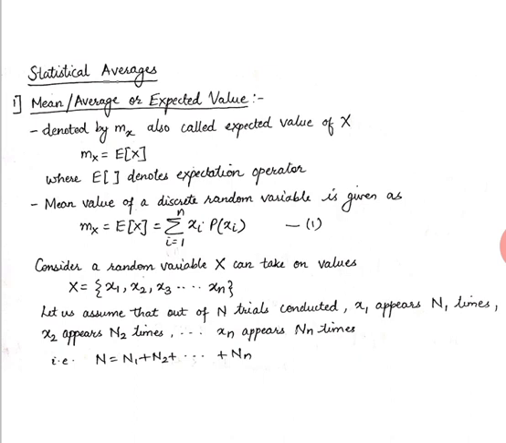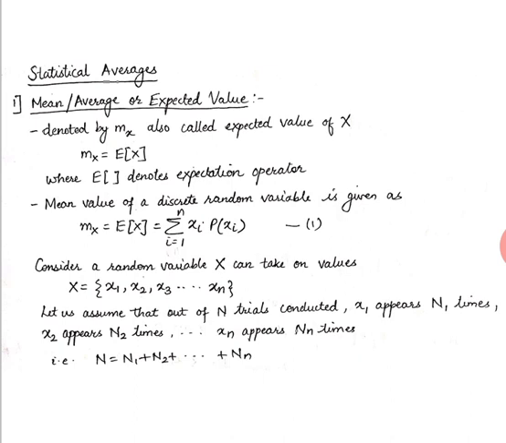It is denoted by small mx, also called the expected value of a random variable capital X. It is written as mx equals expectation of X, where E denotes the expectation operator, so E of X in square brackets. The mean value of any discrete random variable capital X is given as mx = E[X] = summation i going from 1 to n of xi times probability of xi.